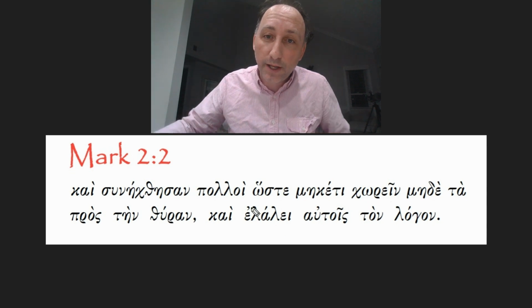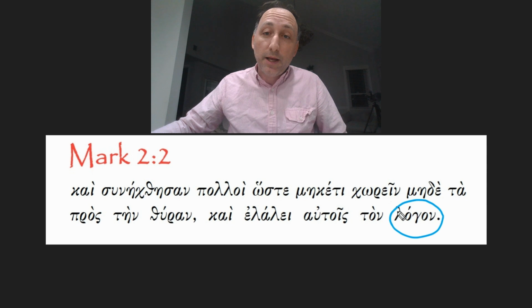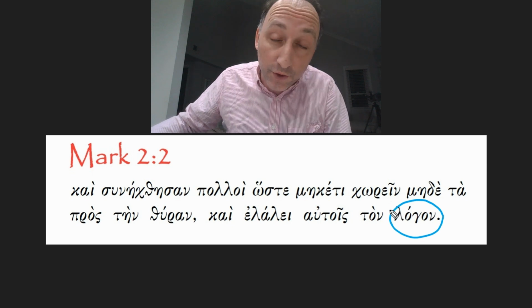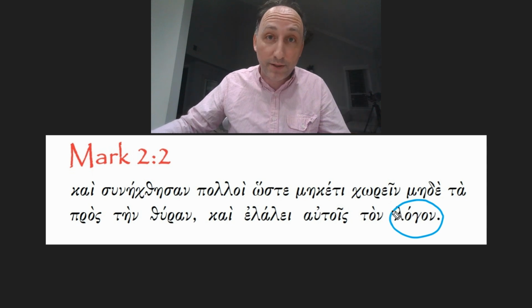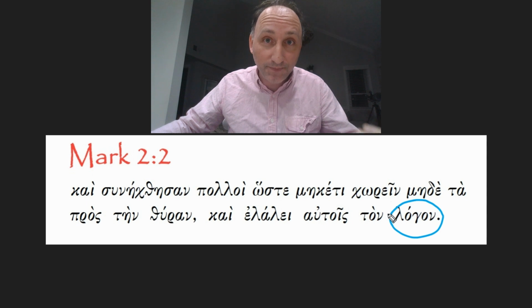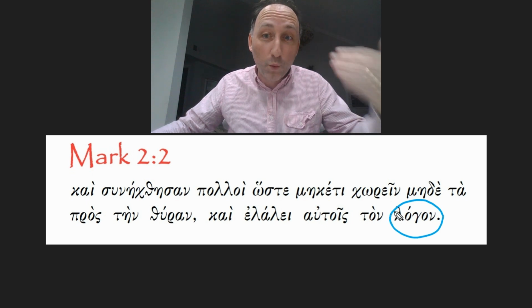The word. It's an important word, I'm saying, because logos is one of the first words that appear in the Gospel of John. It's a super famous incipit of the Gospel of John: in the beginning, the word.